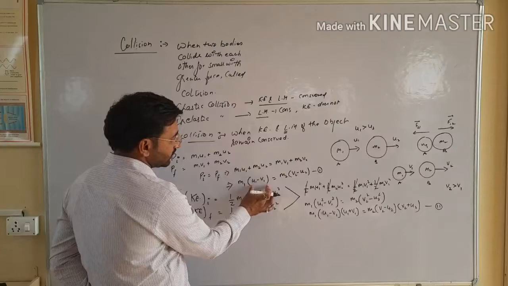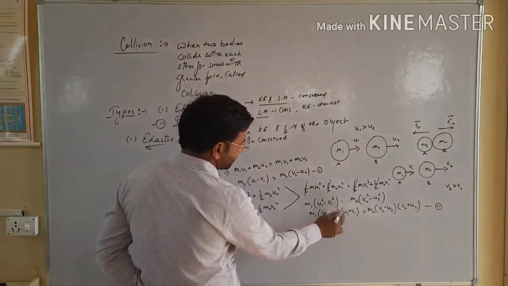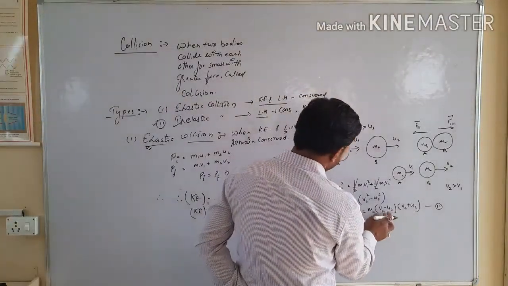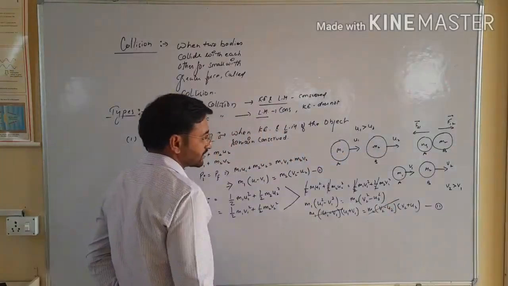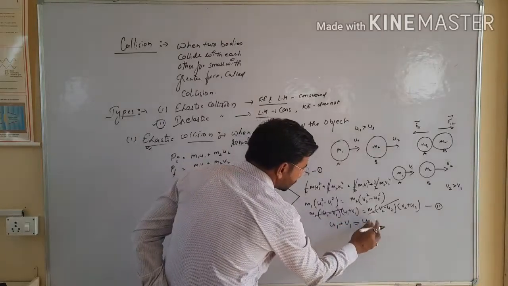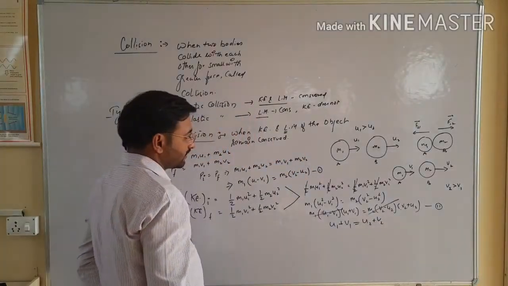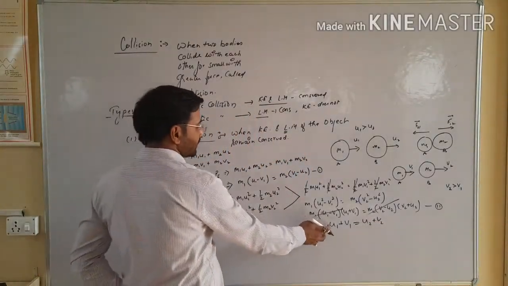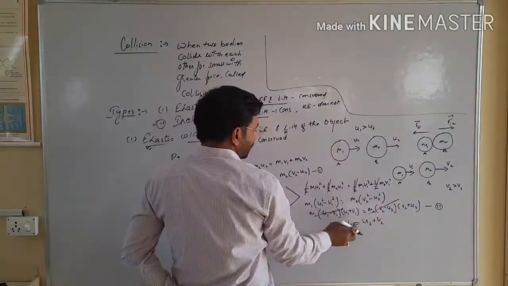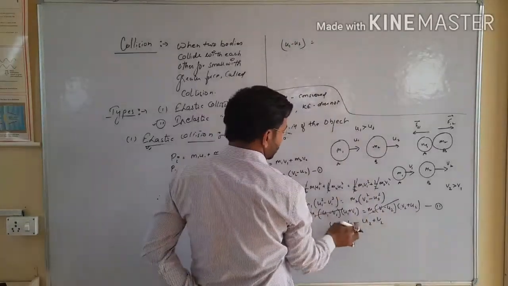Now see, this is our second equation and this one is our first. So by first and second, you will see here m1 (u1 minus v1) on this side is equal to m2 (v2 minus u2) on this side. Both parts cancel out, so you will get the final answer u1 plus v1 is equal to u2 plus v2, and after that I will arrange this part. After this you can see here u1 minus u2 is equal to v2 minus v1.